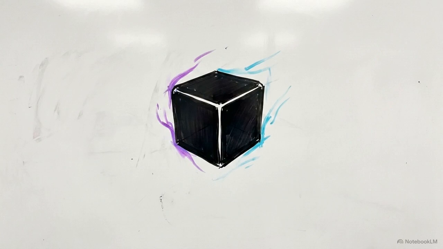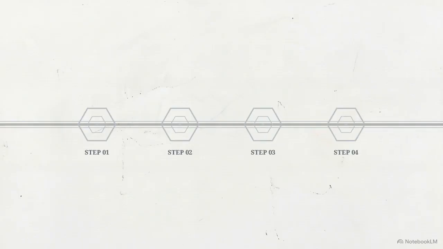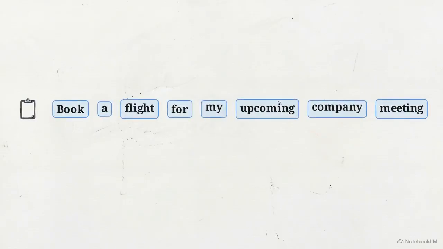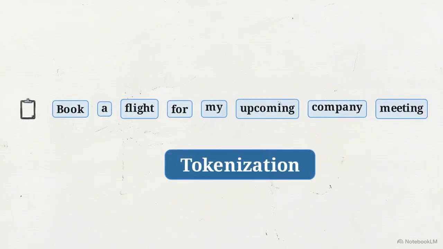Modern AI systems can feel like a black box of inexplicable magic, but under the hood, they operate exactly like a highly organized step-by-step assembly line. Let's feed it a task: book a flight for my upcoming company meeting. The sentence is chopped into data pieces called tokens, which is tokenization.